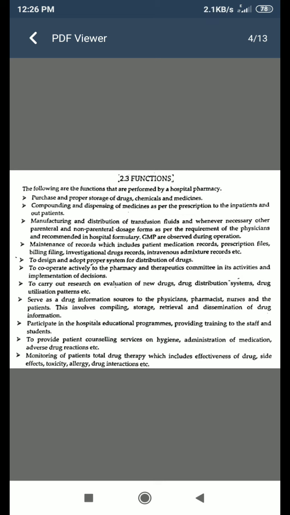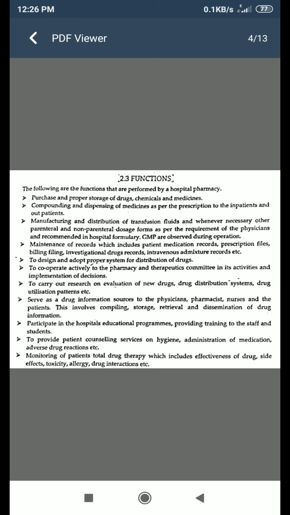GMP is observed during the operation. Next, maintenance of the records, which includes the patient medication record, prescription files, billing, filing, investigational drugs records, intravenous admixture records, etc. Next is to design and adopt a proper system of distribution of the drugs.